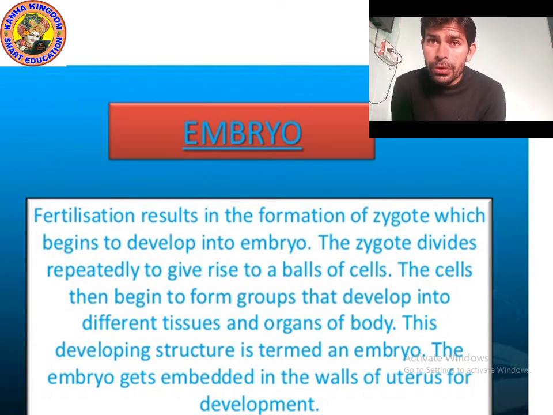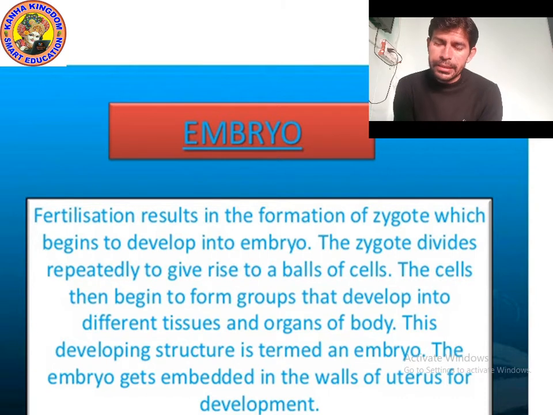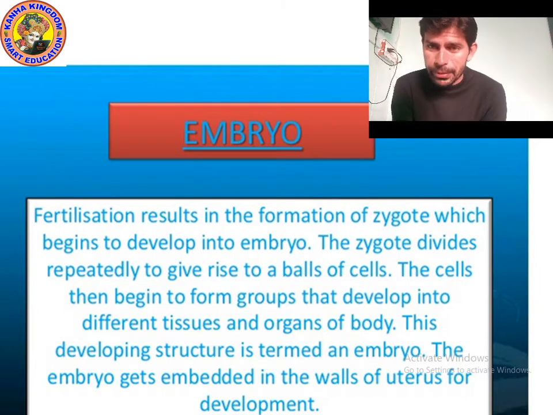The embryo gets embedded in the wall of the uterus for development. It means the embryo starts developing in the uterus. Then it later converts into a fetus, then a newborn baby.